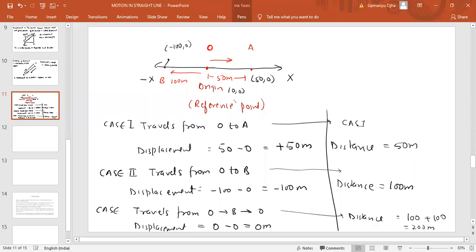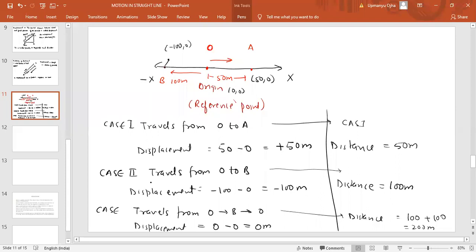So distance is always positive. It is a scalar quantity. It will always remain positive. Distance is the path length. You take an inch tape or a meter scale and just measure the length. Length represents the distance. Whether you measure the length on the negative side or on the positive side, the length will always be positive only. Length does not depend upon direction.